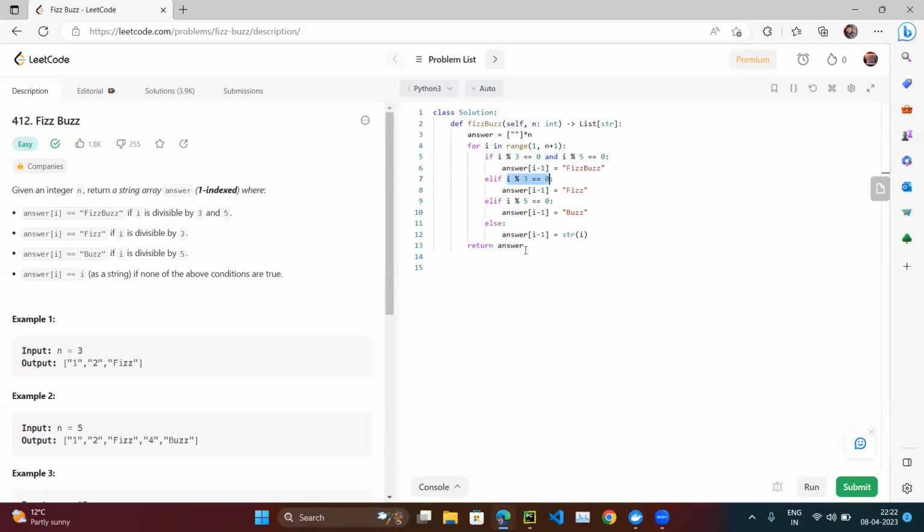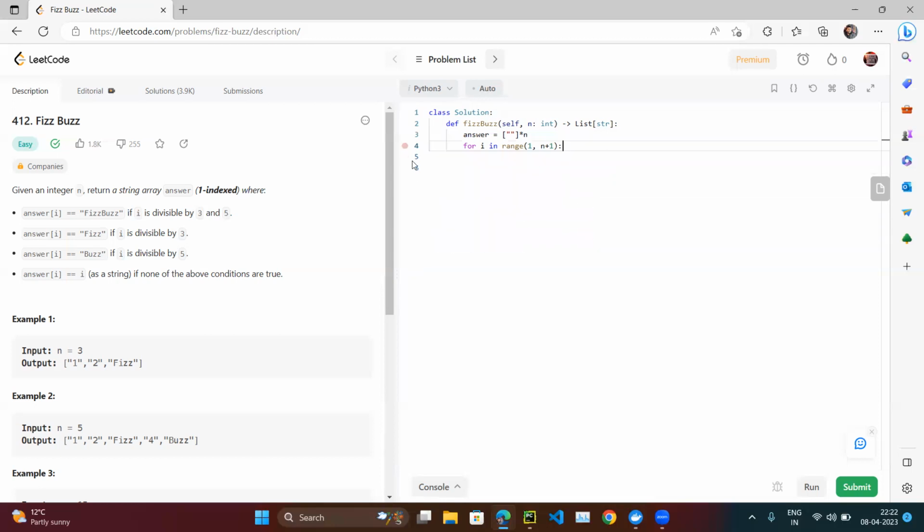So how are we going to reduce it? Let's remove it. So what we will say is, if I divide by 3 equal to 0, then what are we going to do? We are going to set answer of I minus 1 equal to... By default, our array looks like only empty strings.